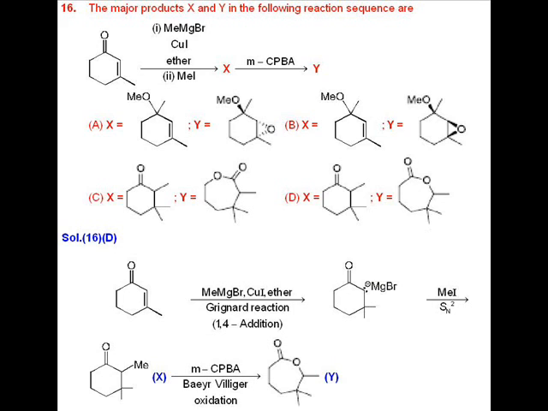So finally, the product X is formed, in which 2 methyl groups are added to a C=C double bond. After that, X is subjected to Baeyer-Villiger oxidation using metachloroperbenzoic acid. In Baeyer-Villiger oxidation, the major product is formed by migration of the more crowded carbon atom. As a result, the final product formed is Y, indicated in option D.